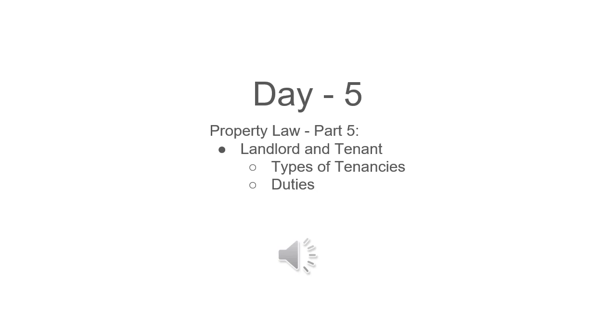This is part 5 of property, looking at the landlord and tenant relationship. The landlord and tenant can create 4 different types of estates. They can create a tenancy for years, a periodic tenancy, a tenancy at will, and a tenancy at sufferance. Tenancies are governed by contracts called leases. The promises are generally independent of each other. This means that each must perform their promises regardless of whether or not the other party performs theirs.